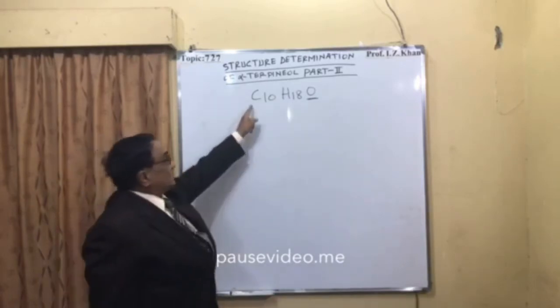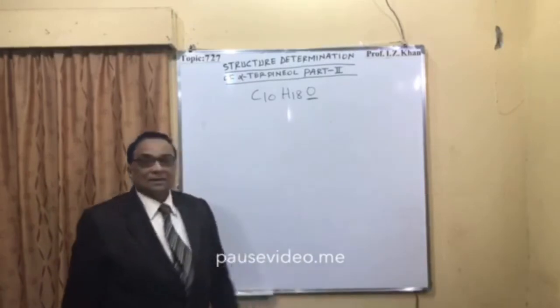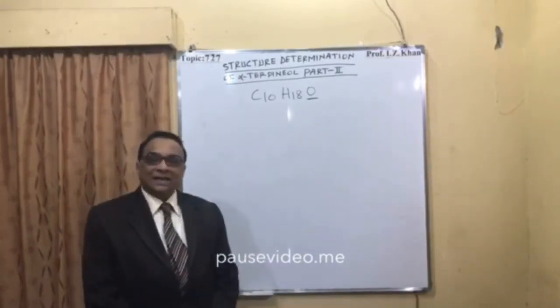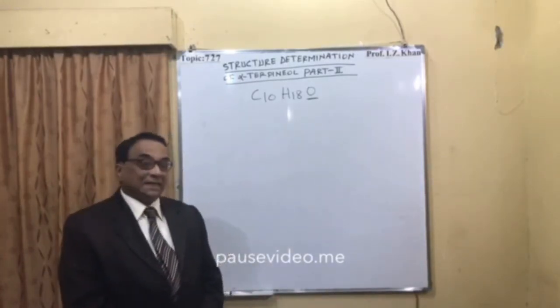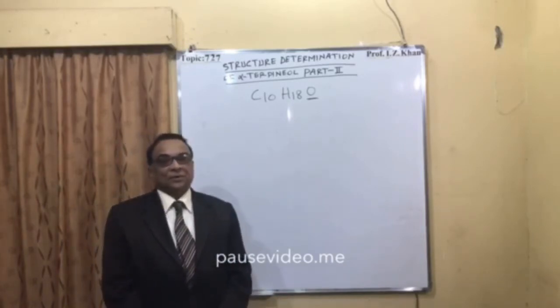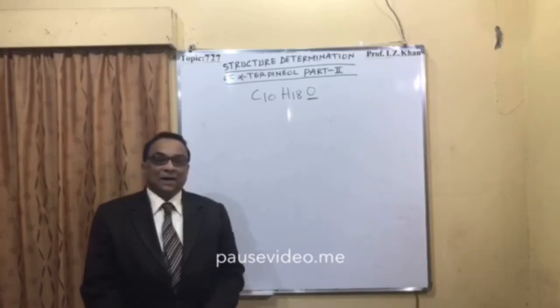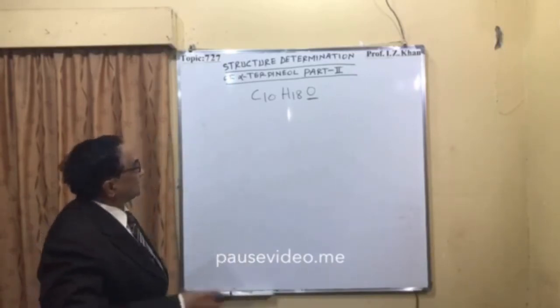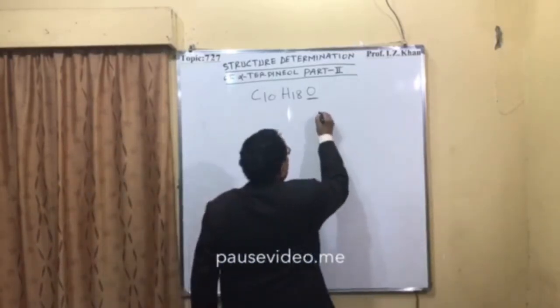Now this carbon 10, how they are arranged, I have already told you: since it gives paracymene in presence of concentrated sulfuric acid, that gives the paracymene skeleton, and your paracymene skeleton is like this.